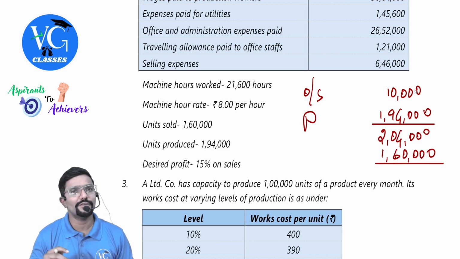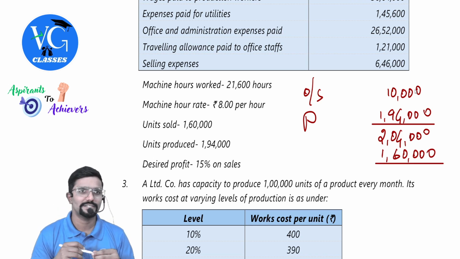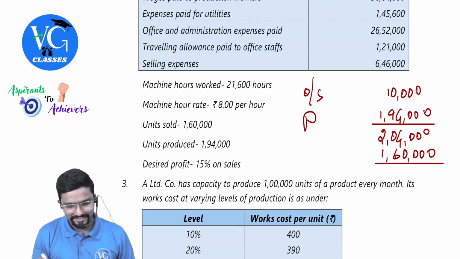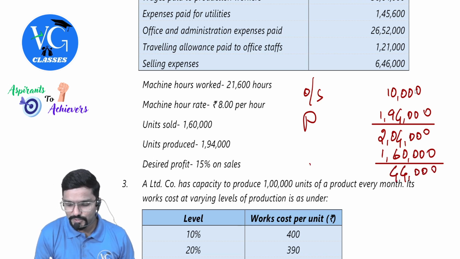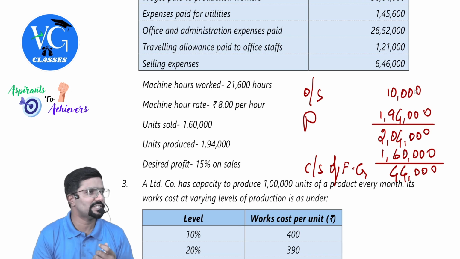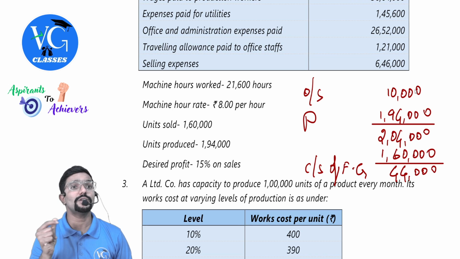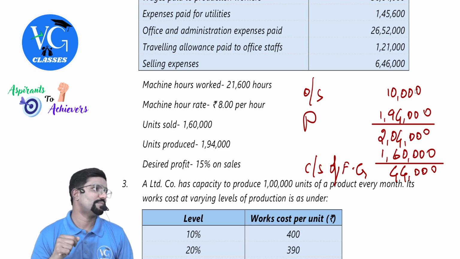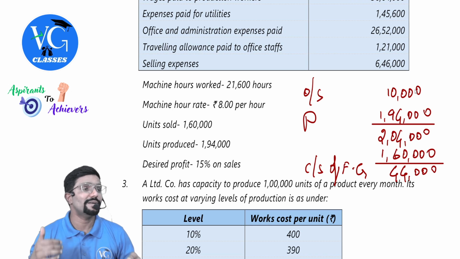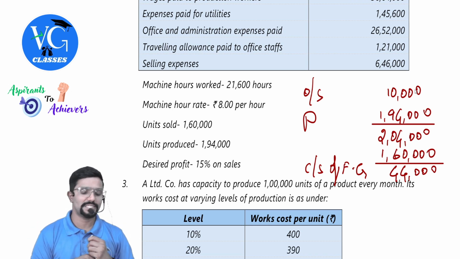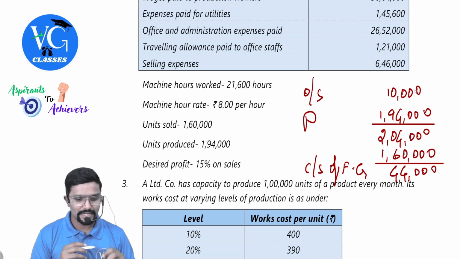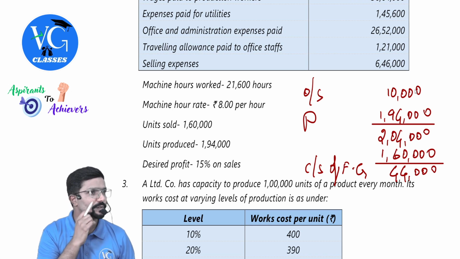Some people told 34. They didn't consider opening stock, I guess. Clear? So 44,000 is what? Closing stock of finished goods. Guys, if nothing is mentioned, you always follow FIFO. So this 44,000 is out of what? Current month production. Okay, so let us go to the solution. Hope you understood.